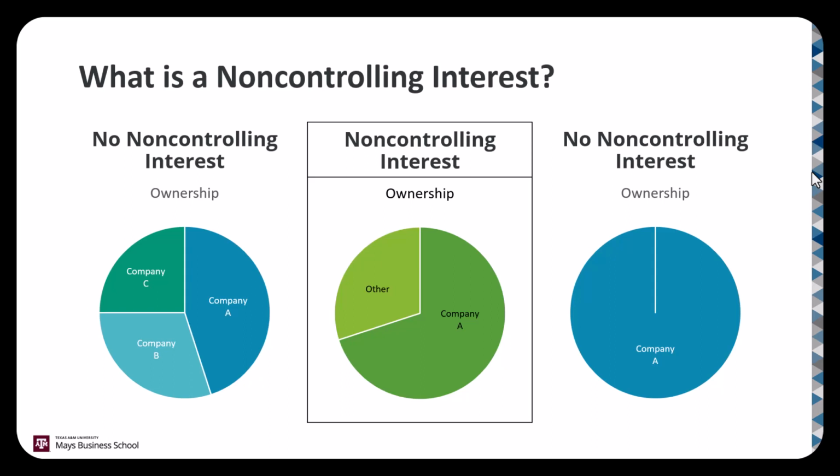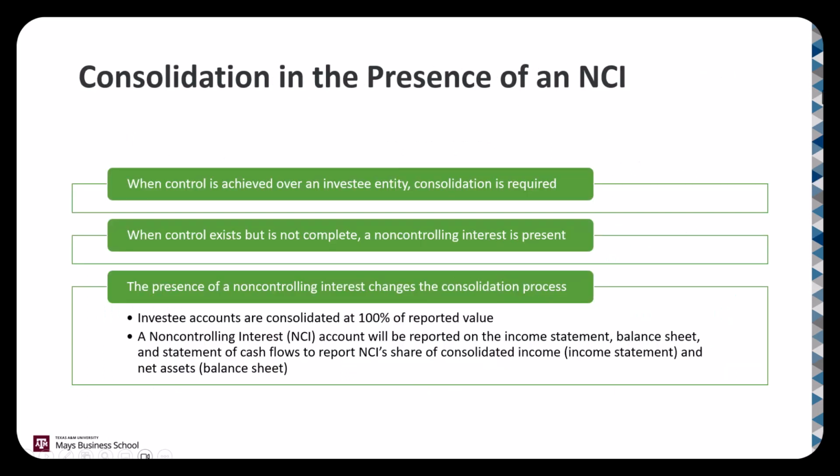But in the middle, we see that Company A owns a majority of the subsidiary, but someone else owns a big chunk. So that's where a non-controlling interest is present. It's basically when you own between 50 and 99% of another entity. That's when we have a non-controlling interest.